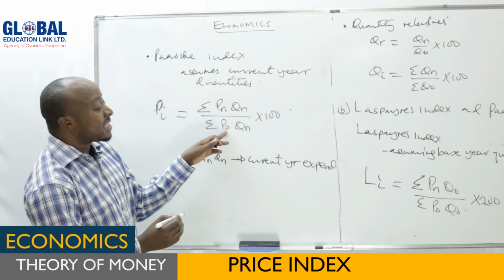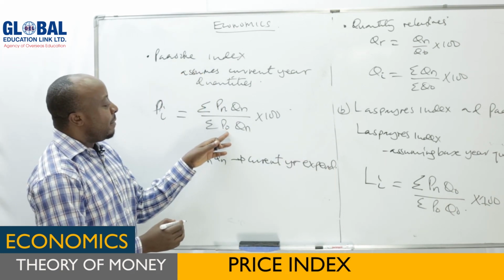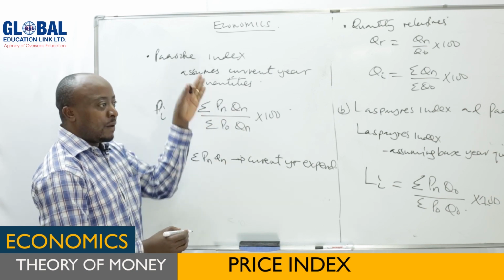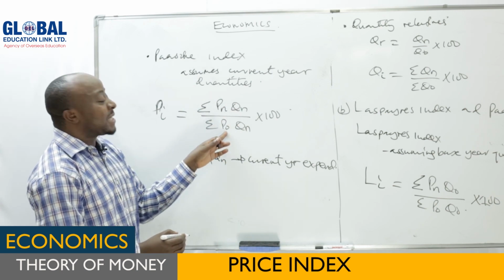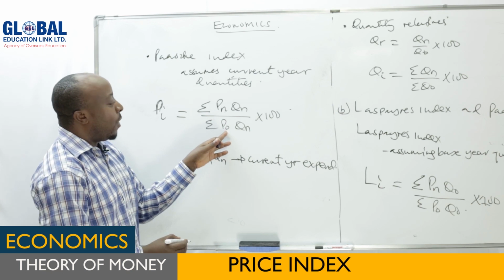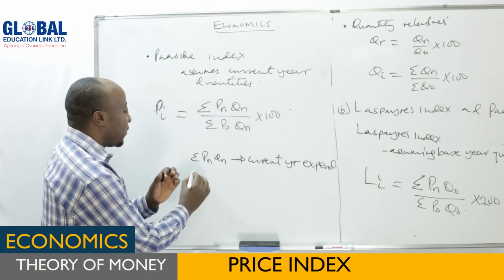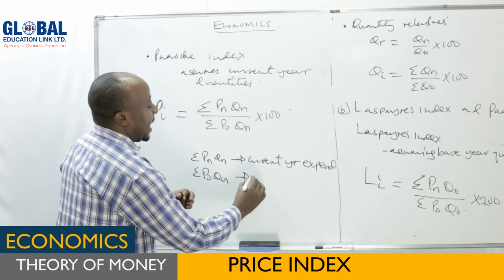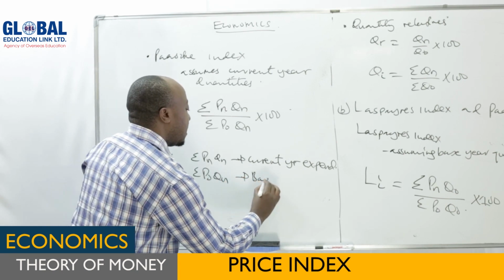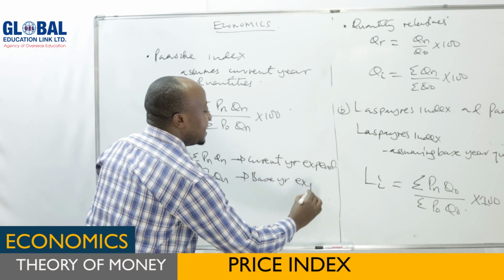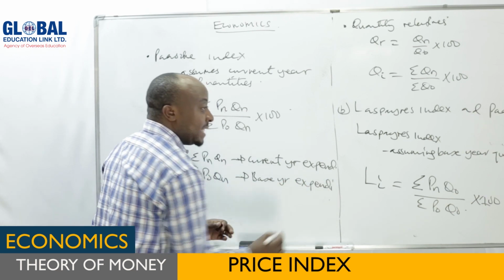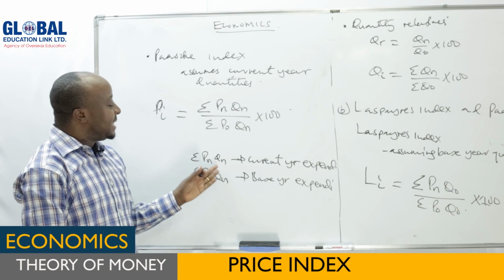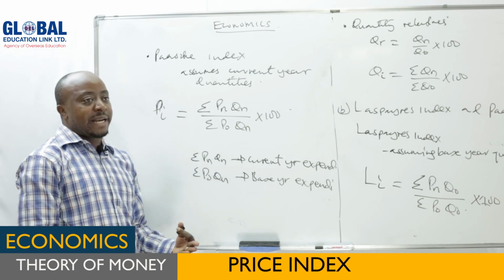But because of the previous price, if we take it, because quantity is assumed to be the same in the two periods of time, it means only price is the one which has changed. So if we take PO and QN, this summation of POQN stands for base year expenditure. It means expenditure individuals made in the base year. But this one is the expenditure individuals made in the current year.